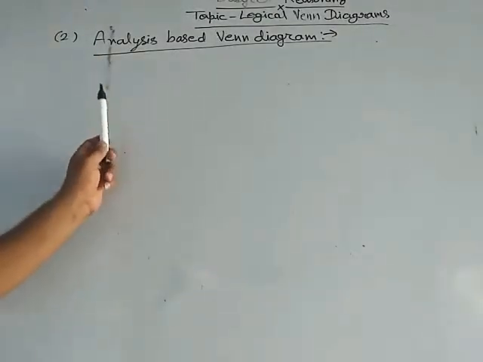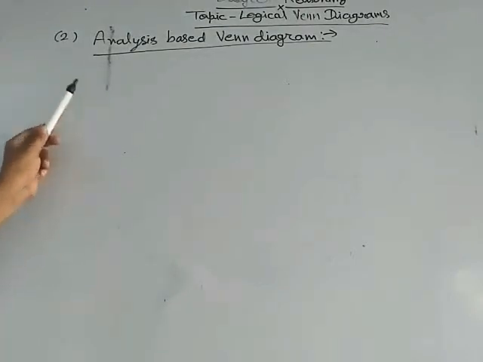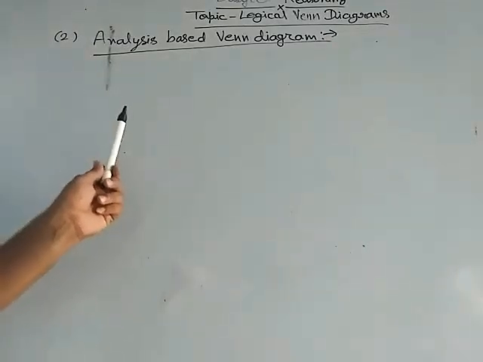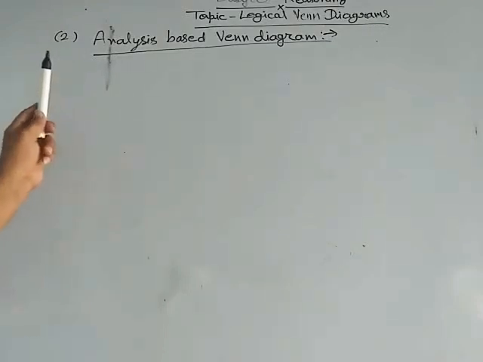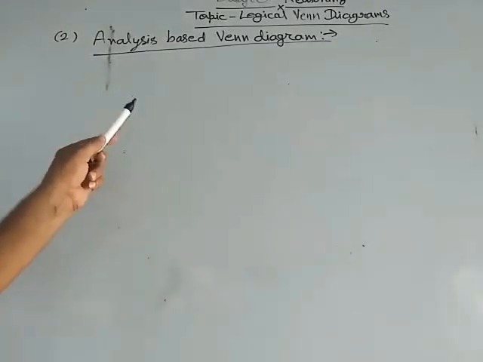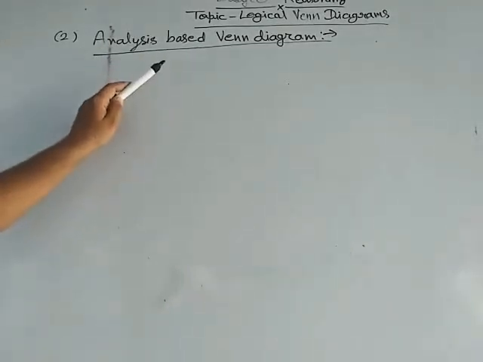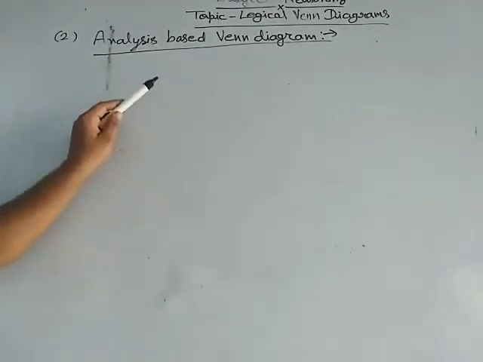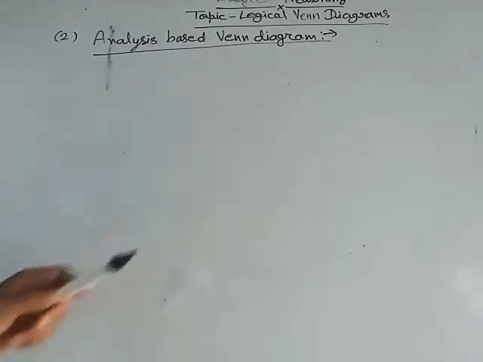In this type, the relationship in a group of elements is represented by different geometrical diagrams and each figure represents different class.